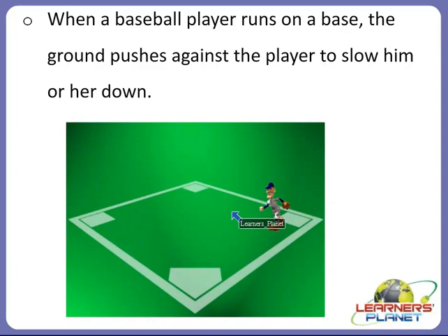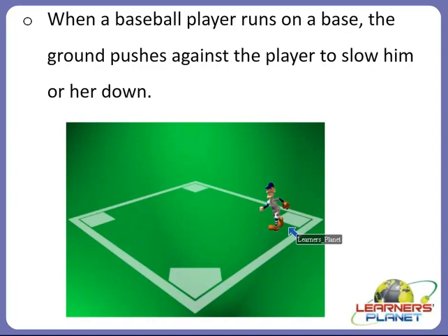It means if a baseball player runs on the base, the ground is acting as an opposite force against the player. And why is it acting as the opposite force? It is acting as the opposite force to slow him or her down when he is running on the base. So you can see here that friction is a force which is acting in the opposite direction of the motion. When the baseball player slows down, that means friction is happening, because it is happening in the opposite direction of motion, right?